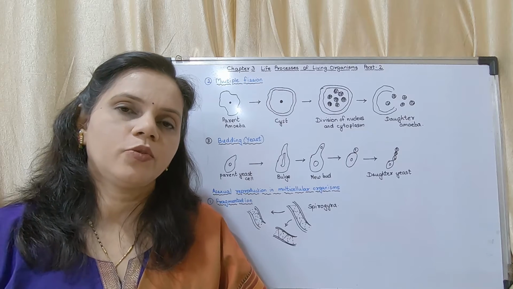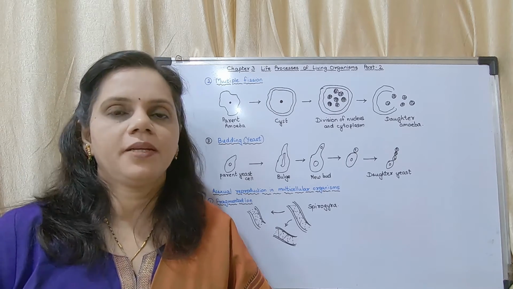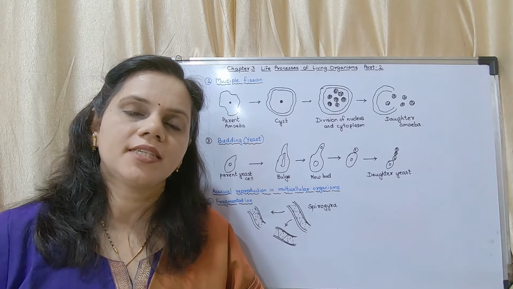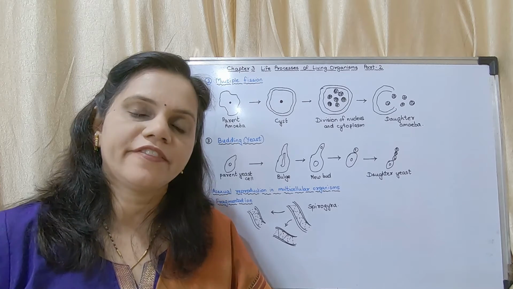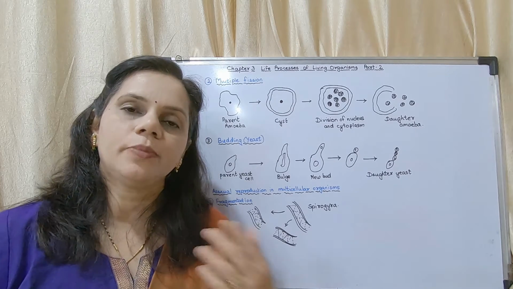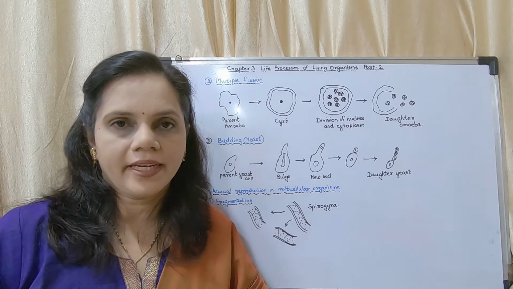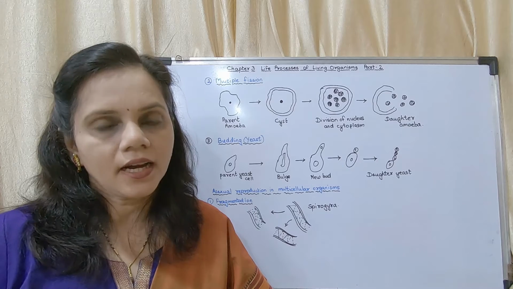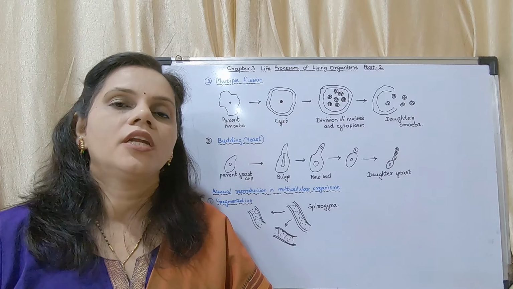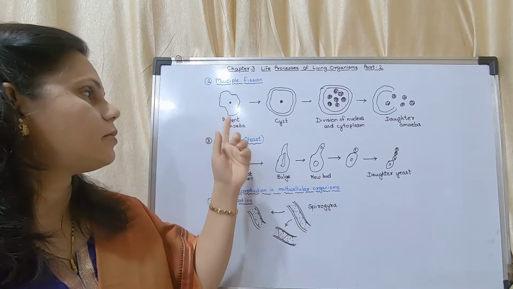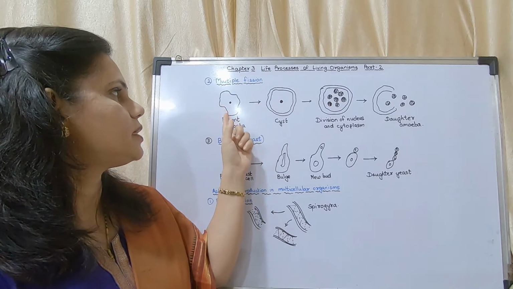So now we may move on to multiple fission. Multiple fission occurs under unfavorable conditions. What do you mean by unfavorable conditions? That means when there is not enough water or not enough nutrients. In favorable conditions, amoeba undergo binary fission, whereas in unfavorable conditions, amoeba undergo multiple fission. Now, what is multiple fission? At the time of unfavorable conditions, what happens?